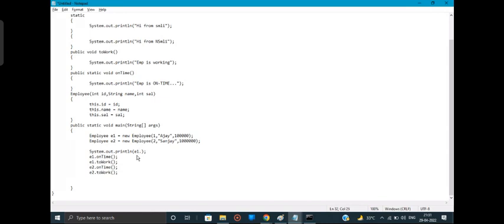E1.name and E2.name. So do you think that for the first one we'll get Ajay, and for the second one we'll get Sanjay?